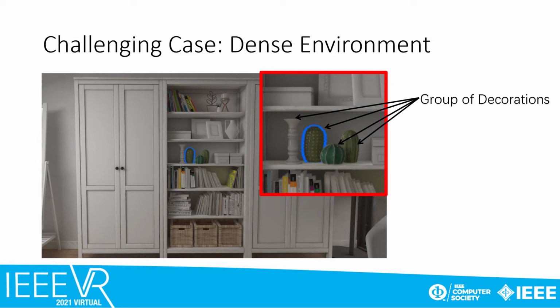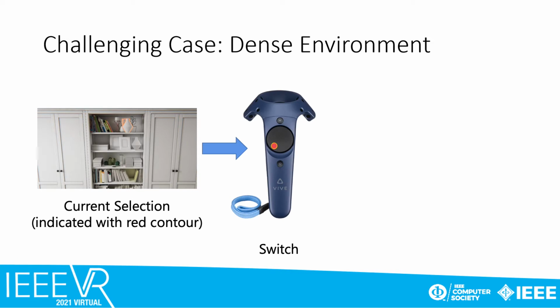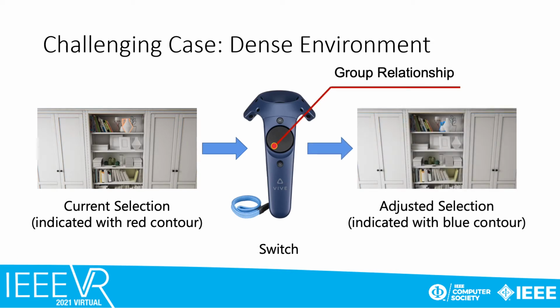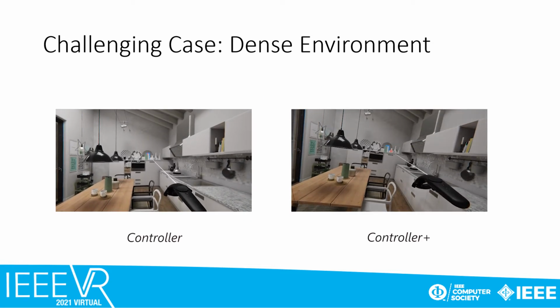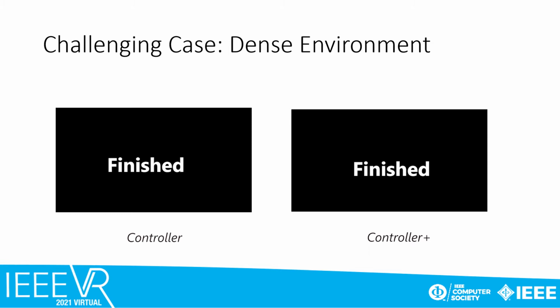In dense environments, it is difficult to select the target accurately. With the help of group relationship, users can make precise selection. For example, there are many decorations on the bookshelf. The user was selecting the neighboring objects of the target by mistake, but he could easily switch to the target in the same group by using the touchpad.